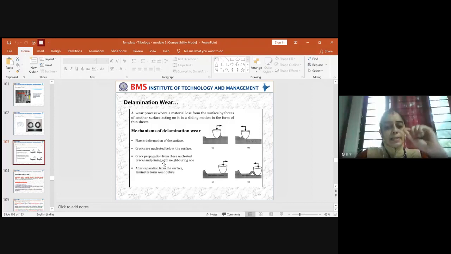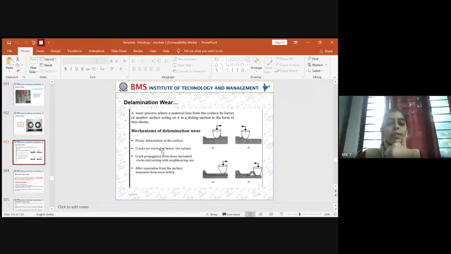And once these thin layers are separated, what happens is it results in the formation of laminates, which are nothing but the accumulation of the wear debris. So this results once the thin film of sheets gets separated across the contact surface. This will be called a laminate, which will be the accumulation of n number of wear debris. So these are the 4 sections in which delamination wear comes in.